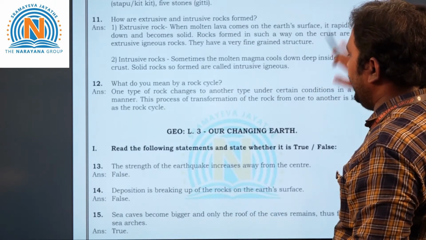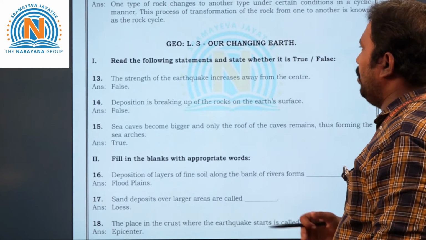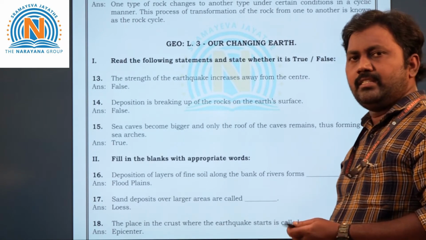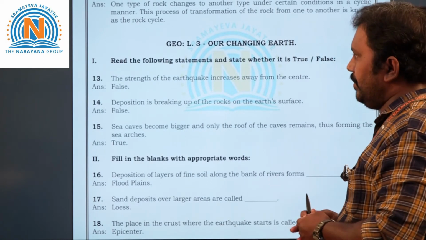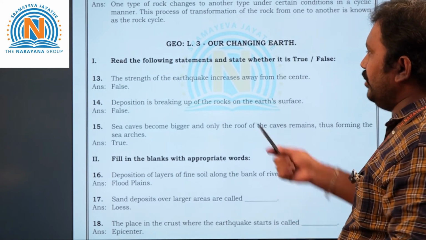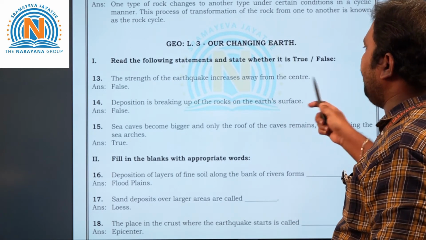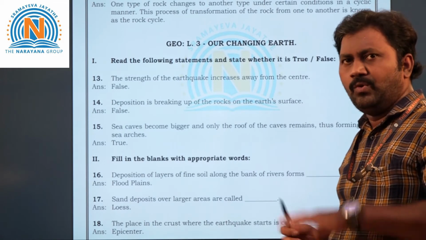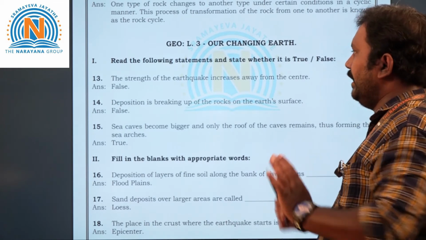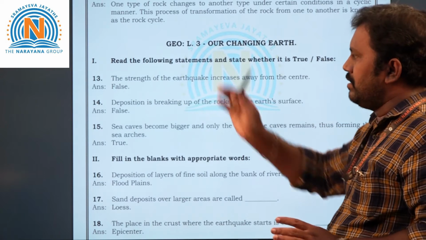So now let's take another chapter, children. Our Changing Earth. Let us see the first true and false statements. 13th question. The strength of the earthquake increases away from the center. Is it correct? No, it is totally wrong. It will not increase. So the answer is false.